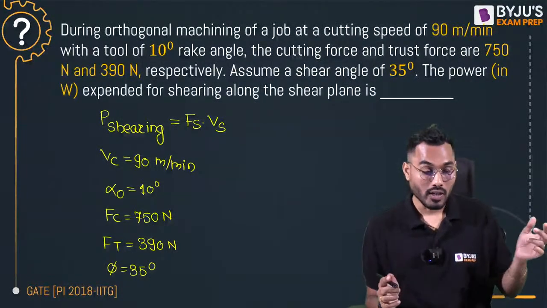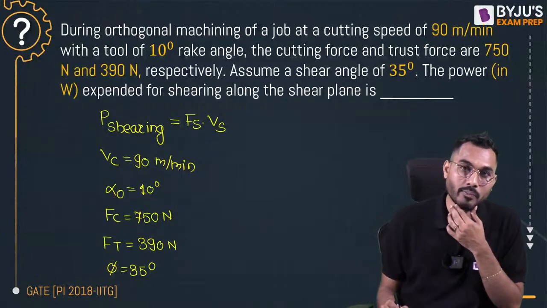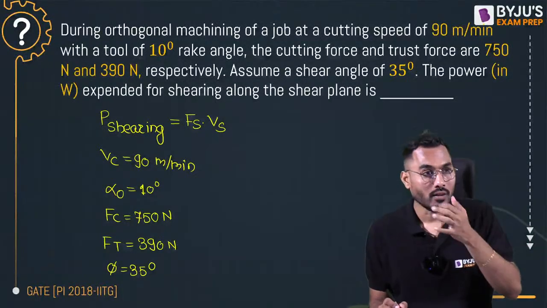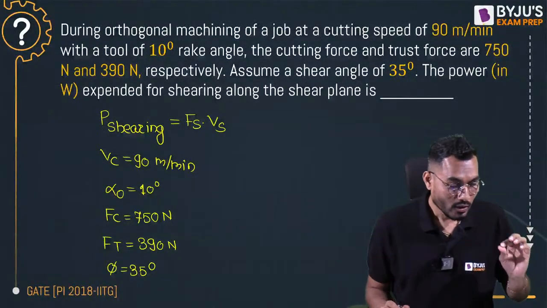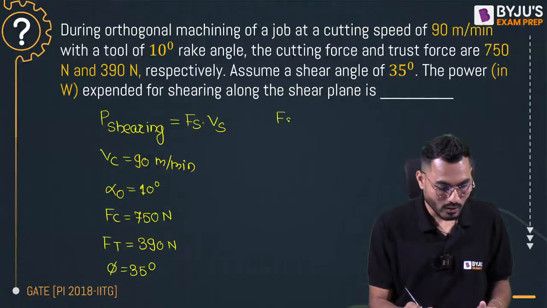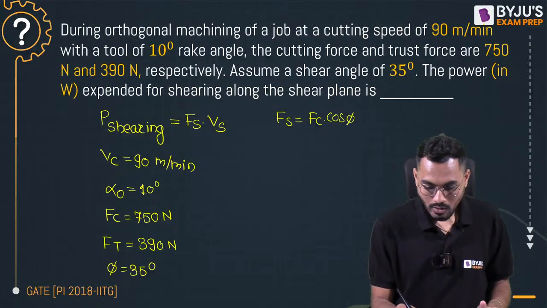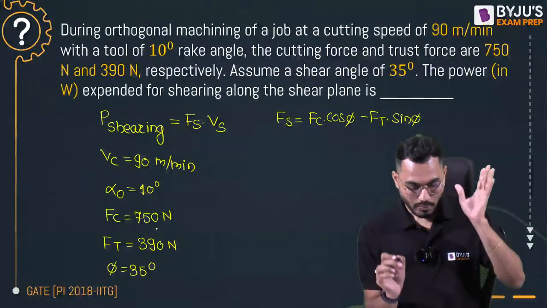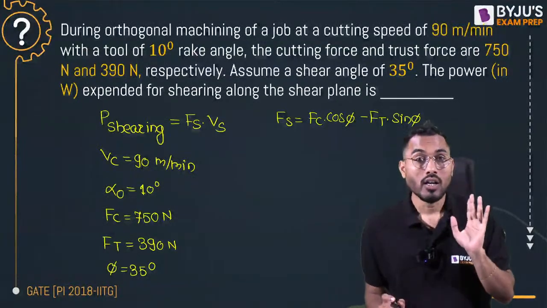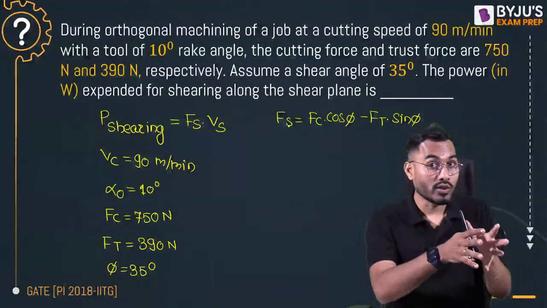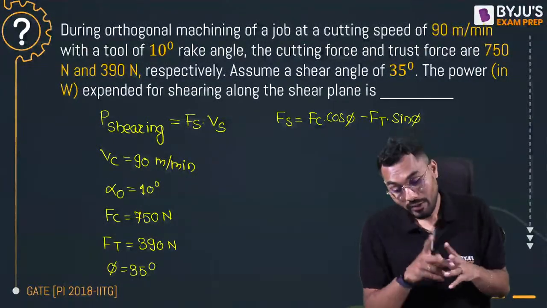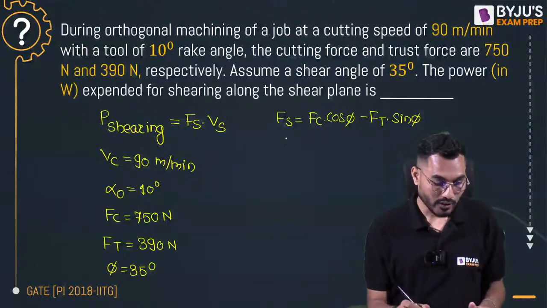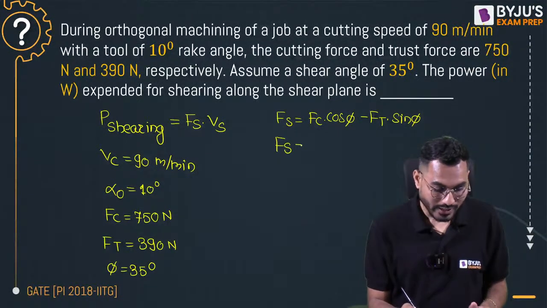Power of shearing operation is shear force multiplied by shear velocity. Now I'll give you a hint here and will not solve the entire question. Shear force can be calculated based on one relation: cutting force Fc into cos phi minus thrust force Ft into sin phi. Cutting force, thrust force and shear plane angle phi are given, and based on the force analysis, shear force is equal to Fc cos phi minus Ft sin phi. So you can calculate shear force.